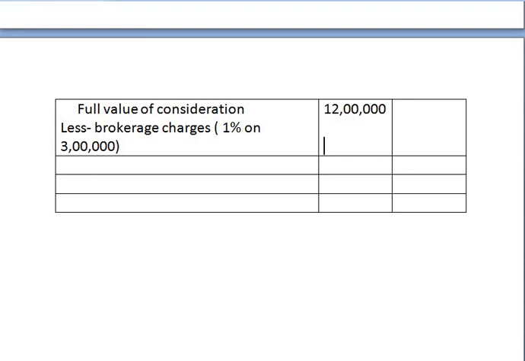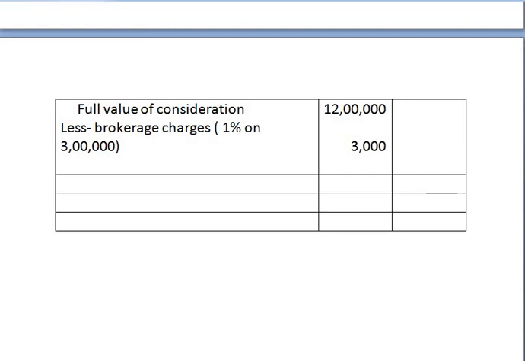We get amount rupees 3,000. 12 lakh minus 3,000, we get balance of 11,97,000. This is known as net consideration.